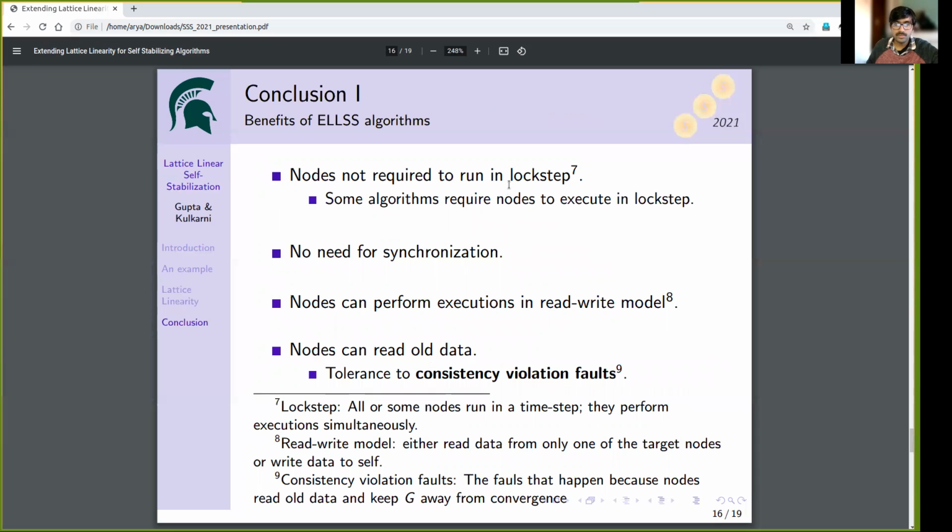Benefits of such algorithms are listed in this slide. We don't have to require nodes to run in lockstep. Nodes can perform execution without any requirement of synchronization. We can allow nodes to perform execution in read-write model, and we can allow nodes to rely on old data, and still algorithm 3 is guaranteed to converge.